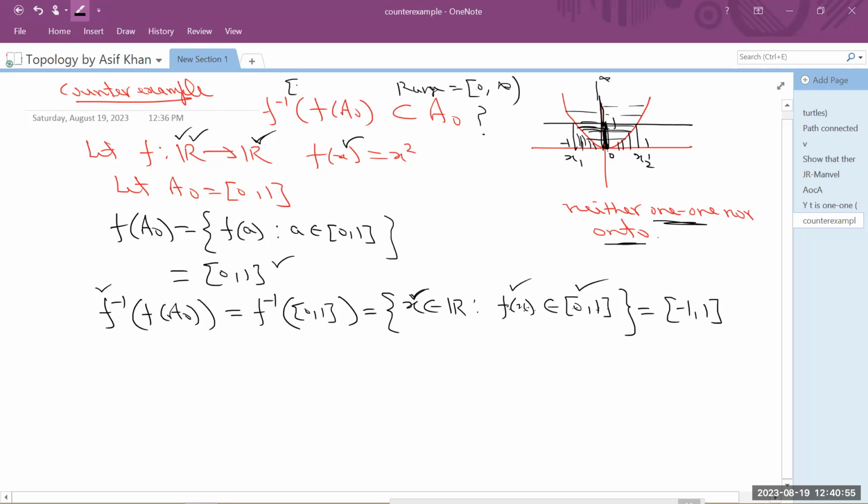Now check whether this containment is true. -1 to 1 is contained in A naught, which is 0, 1? So in general, this containment is not true. If the function is not 1-1, then this containment need not be true. It may or may not be true. But if f is injective, then this containment is always true. So this is a very good counter example to understand the concept of set theoretic inverse and direct image. And a similar example is also mentioned in your book.